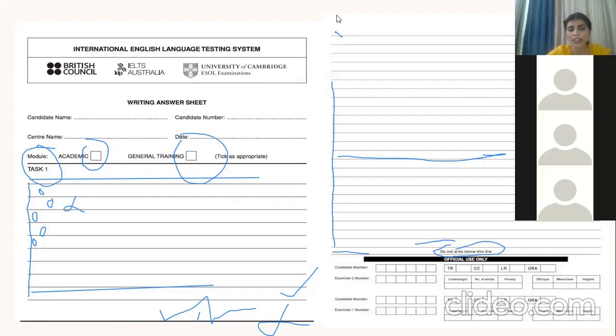If I'm clear, if anyone is having any doubt in attemptation, you can definitely ask me. And please be clear with the things that you don't have to write below this line. And over here also,